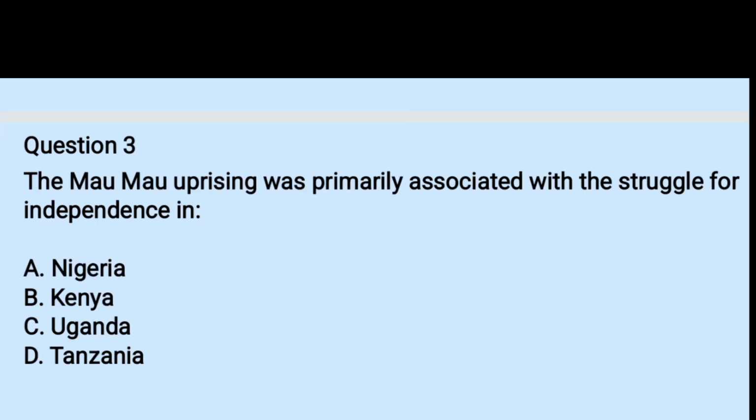Question number 3. The Mau Mau uprising was primarily associated with the struggle for independence in A. Nigeria, B. Kenya, C. Uganda, D. Tanzania. The right answer is B, Kenya. In Kenya, the movement first took place as an association, then it turned into a political movement, the Mau Mau movement, against British colonial rule.